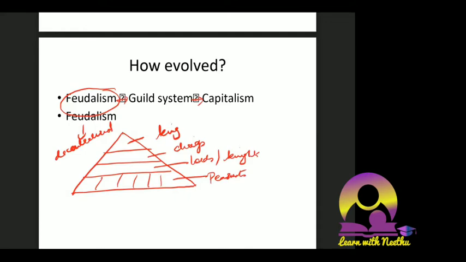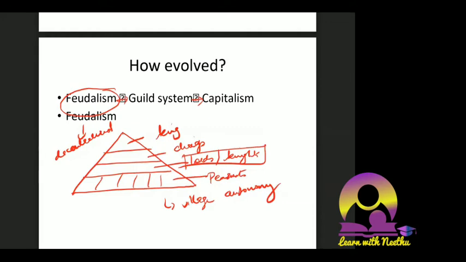Even though the king was on top, monarchy was not so powerful. Actually, the lords, the second level, were powerful. From the bottom, the lords or the knights were very powerful. They were called landlords and they used to impose restrictions on peasants. They used to control the entire peasantry. Everything was in the hand of local landlords, and we had village autonomy during that time. All these things we discussed about feudalism. So feudalism was there in ancient times.